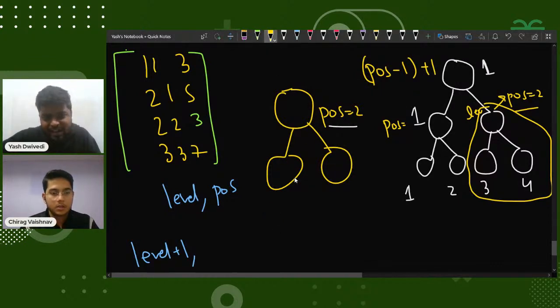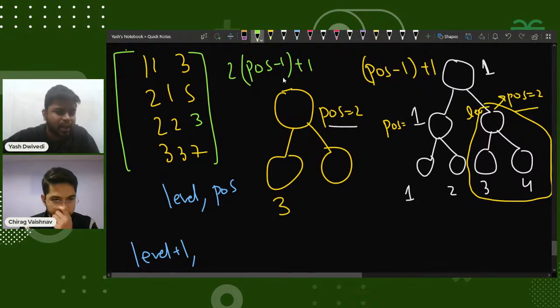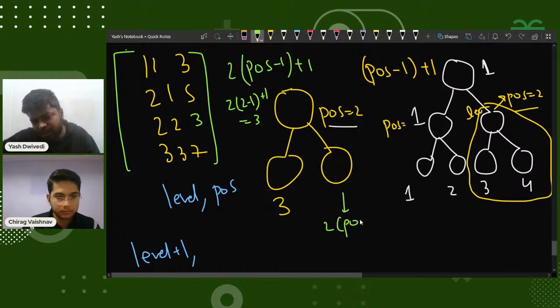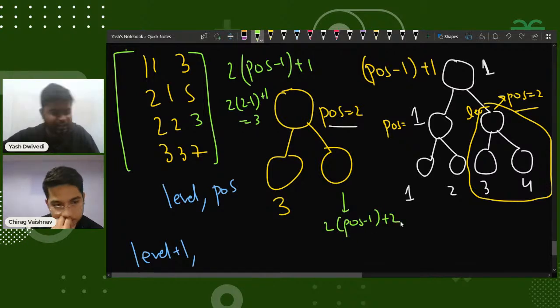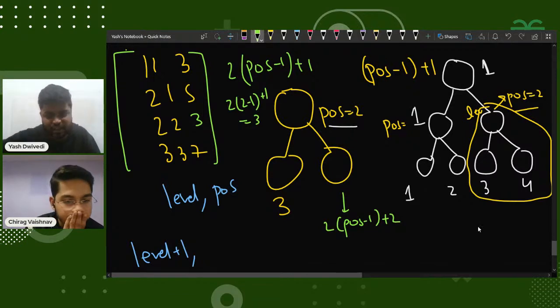So if my position is 2, what if I do something like this? If I do position - 1, multiply by 2, and add 1, I can move to the left child. Because if the position is 2, then 2 times (2 - 1) + 1 would give me 3. So the position would be 3. And if I want to move to the right child, I can do 2 times (position - 1) + 2, right? Is this part clear to everyone? How am I moving in this direction?